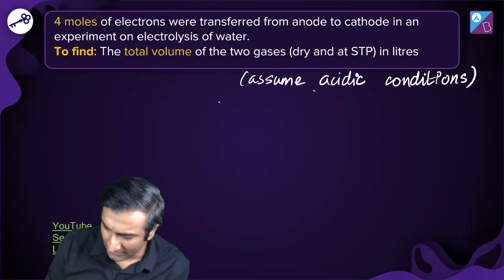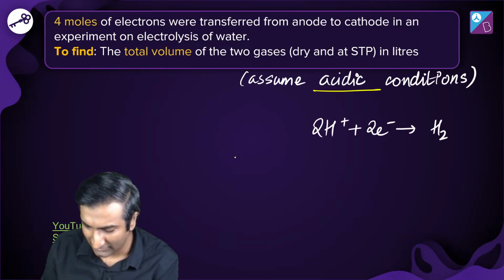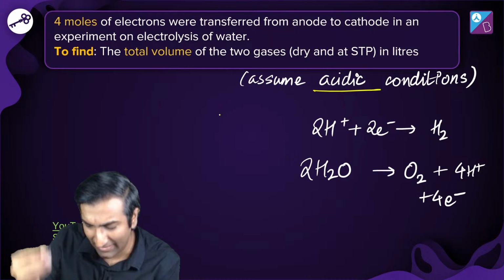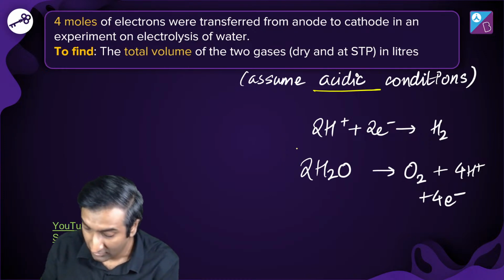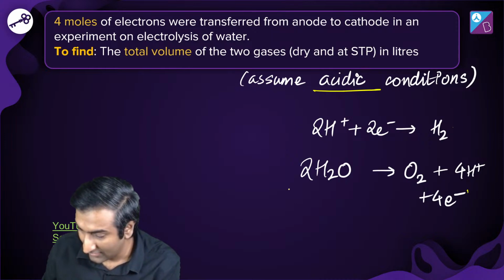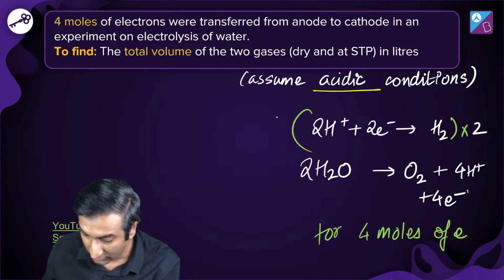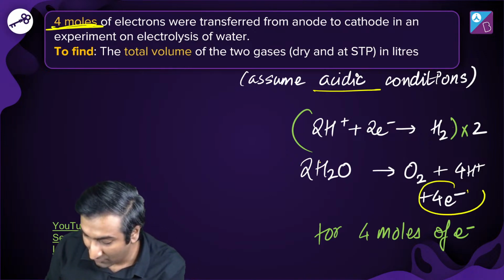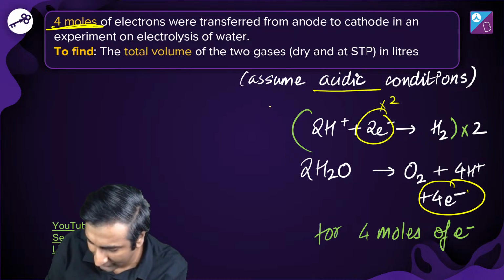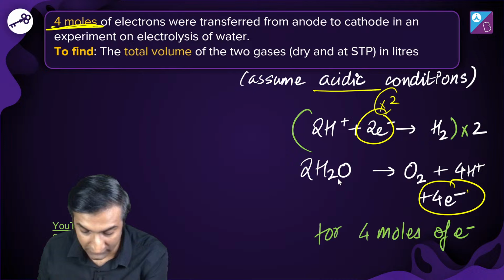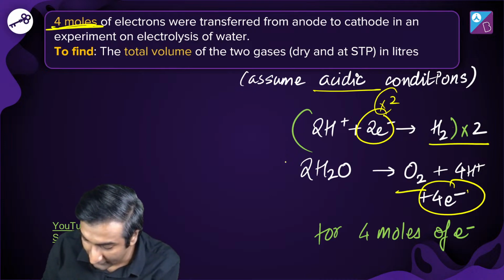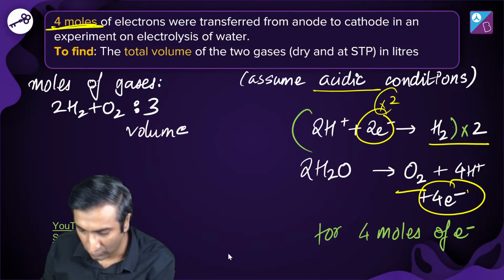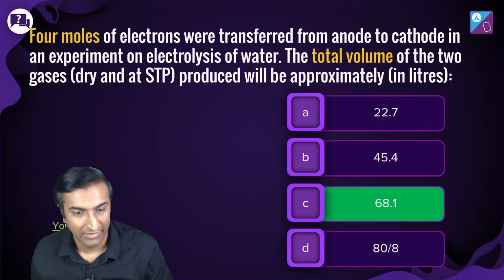How do we do it? Assume acidic condition. You can assume basic also, it doesn't matter. Just to write the equation. So H plus reacts with this, yeah? Because I've taken acidic condition. I could also do the same thing in basic condition. No tension. In this reaction, there are 4 electrons. In this, there are 2. So I multiply this one with 2. Now, for 4 moles of electrons, oh, that's great. The question itself had 4 moles. Here also, after balancing, it became 4 moles. 2 into 2 will be 4, right? So this is 4 mole. Awesome. So for 4 moles of electrons, how many moles are we getting? 2 plus 1, which is 3 moles. 2 moles of hydrogen plus 1 mole of oxygen, which is 3. 3 into 22.7 is 68.1 liter.